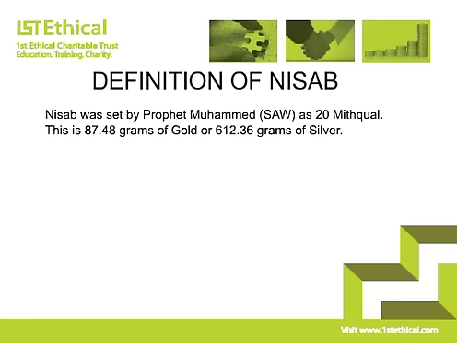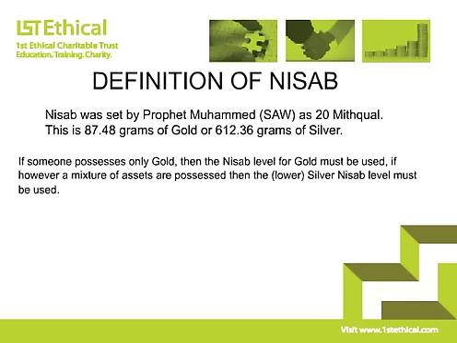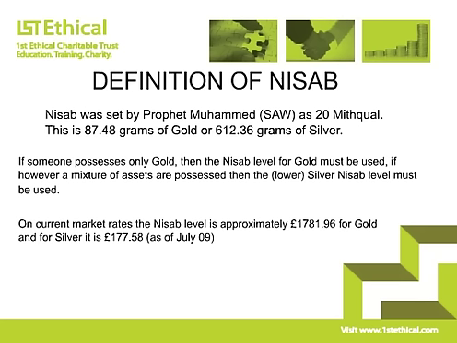If someone possesses only gold, which is unlikely, then the nisab level for gold must be used. If, however, as is more common, a mixture of assets are possessed, then the lower silver nisab level must be used. Current market data suggests that the nisab level is approximately £1,781.96 in gold, and for silver is £177.58. Assuming a person's wealth is equal to or exceeds the nisab level, then the zakah is payable on it at 2.5%.